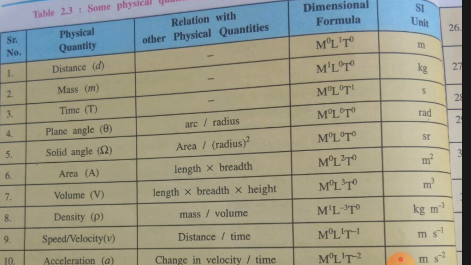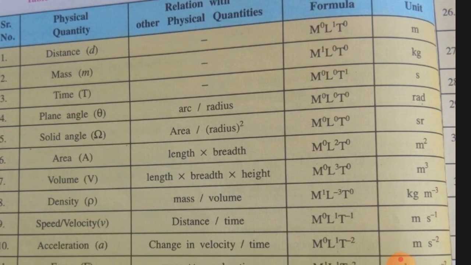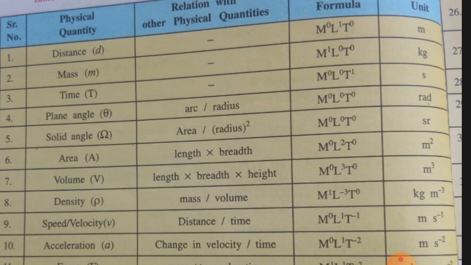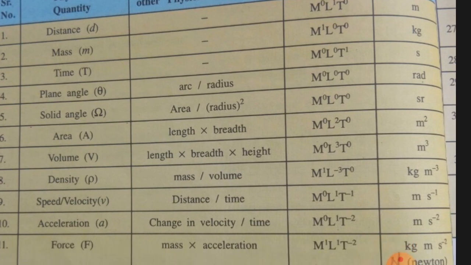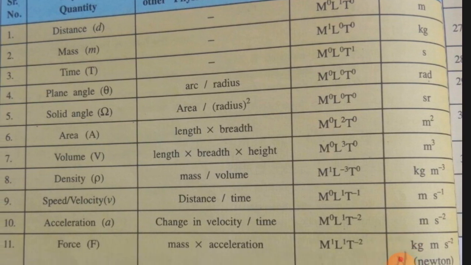First three are the fundamental physical quantities which we already know. We go ahead. Then plane angle and solid angle, that also m0, l0, t0. We go ahead. Units we have already seen, that is radian rad and steradian sr, both small letters.